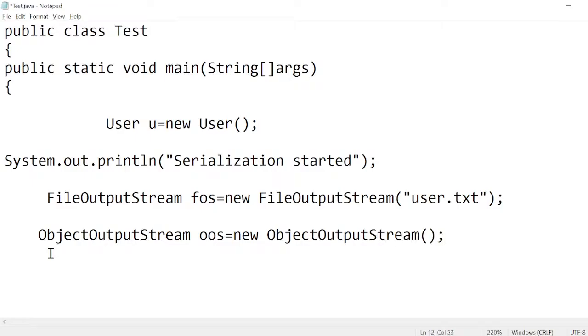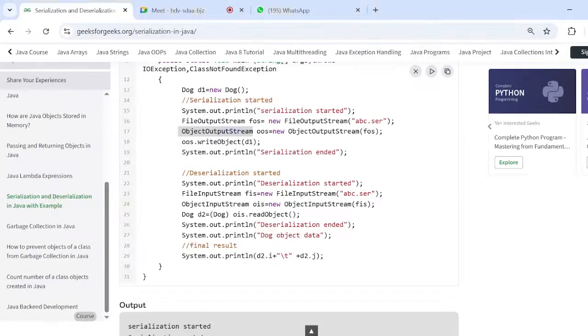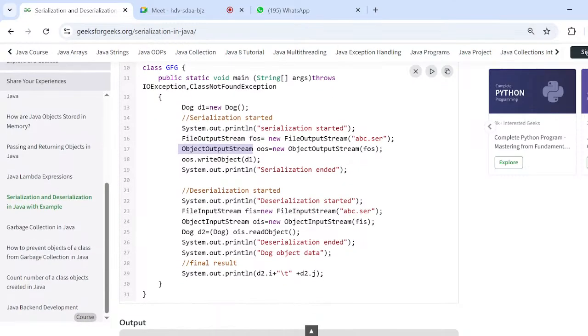So for this, the object we are sending as the input. There is a method, u.writeObject is the method. Pass fos here.